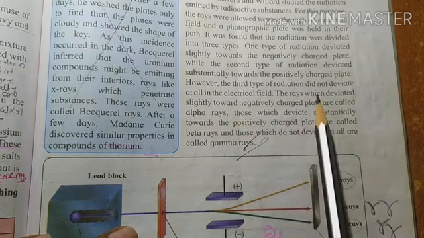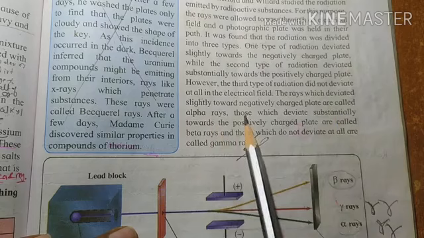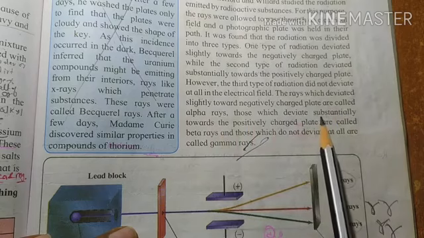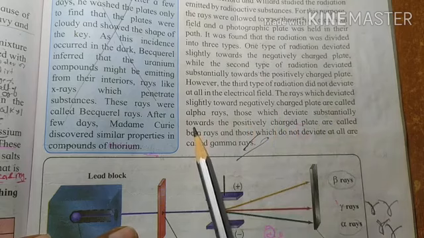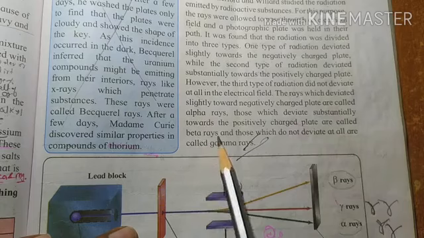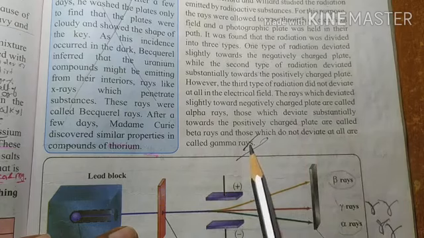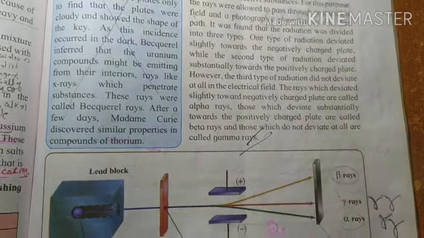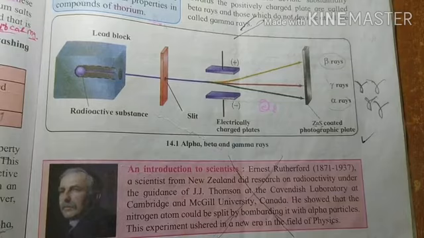The rays which deviated slightly towards the negatively charged plate are called alpha rays. Those which deviate substantially towards the positively charged plate are called beta rays, and those which do not deviate at all are called gamma rays. Right? An introduction to the scientists: if you want to read, you can read.